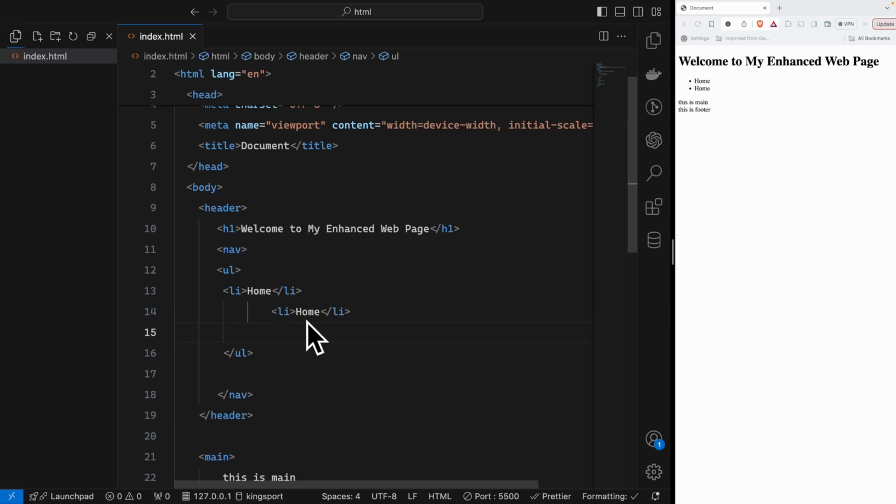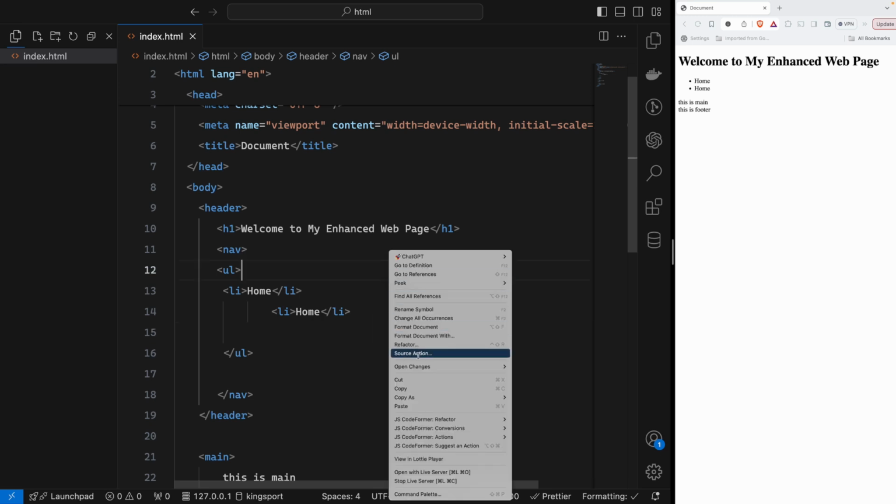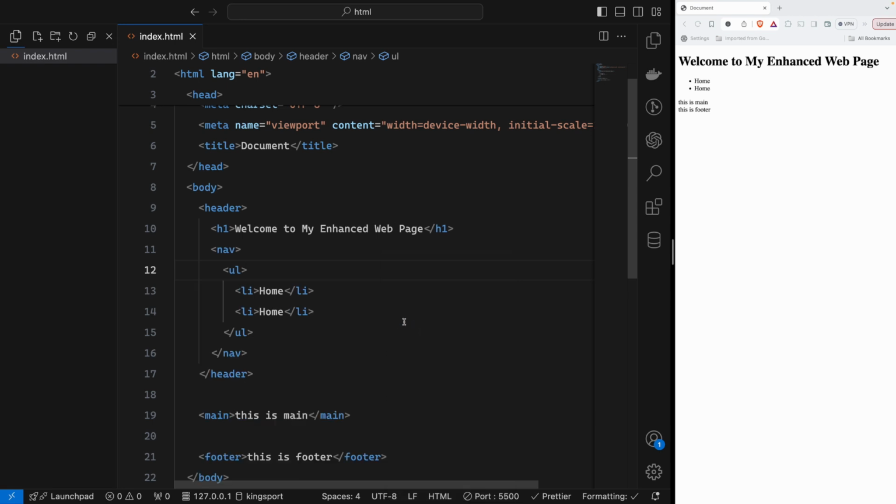So now our code is not formatted. What you can do is format the document here using the Prettier extension. Perfect. And then we will write here above, ABOUT above.